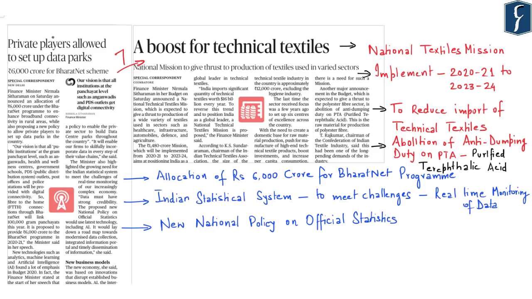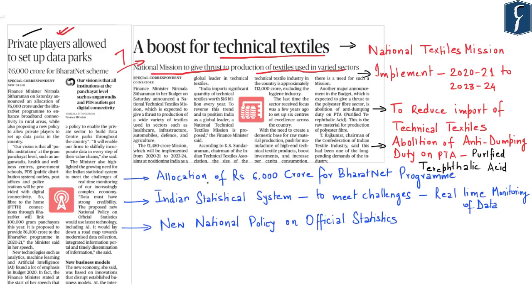Now moving on to page number 7, we have taken these two important news. These news are first, private players allowed to set up data parks, and second, a boost for technical textiles. The government aims to propose national mission to give thrust to production of textiles used in different sectors. So this news with respect to private players allowed to set up data parks mentions about these three important aspects.